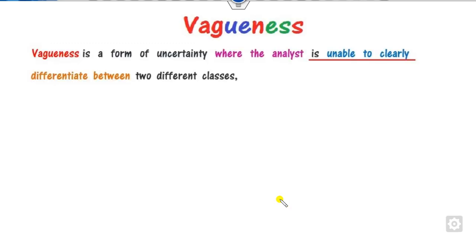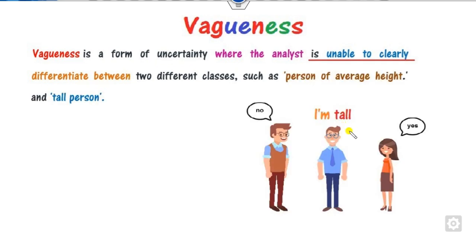What is vagueness? Vagueness is a form of uncertainty where the analyst is unable to clearly differentiate between two classes. For example, if this person says, I am tall, is he really tall? According to this person, he is not at all, because he is taller than this one. But according to her, yes, this person is tall, because the height of this girl is shorter than his. So when a person says I am tall, it depends from person to person. That is, they are unable to clearly differentiate the definition of tall.